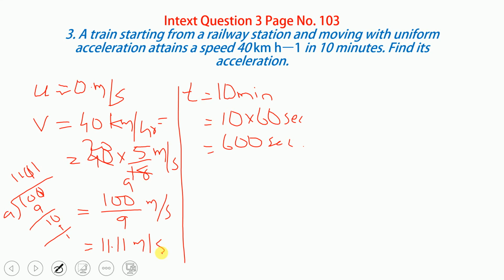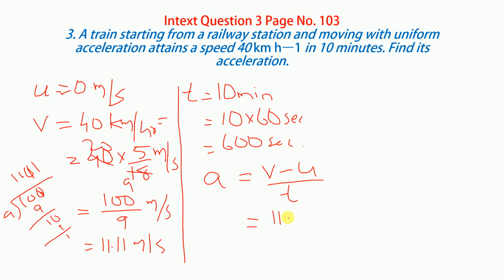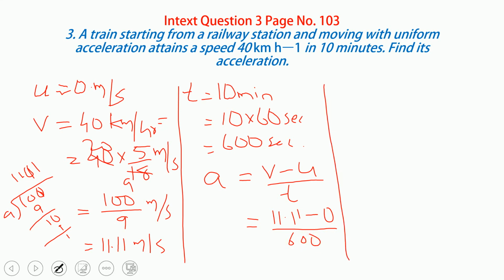Now I know acceleration is equal to v minus u upon t. Here v is 11.11, minus u which is 0, upon 600. So this is 11.11 upon 600, because minus 0 changes nothing.